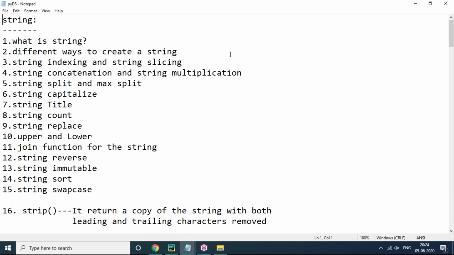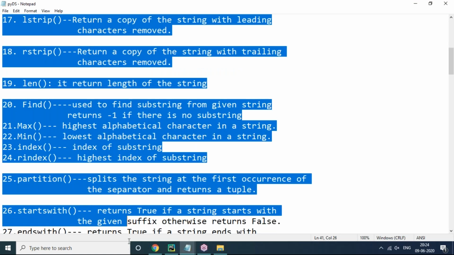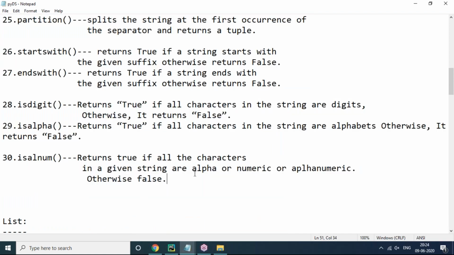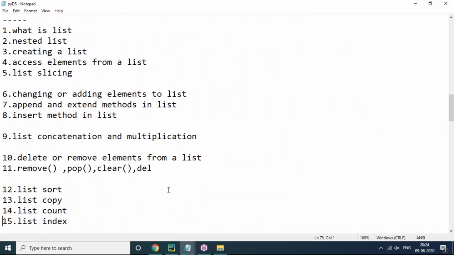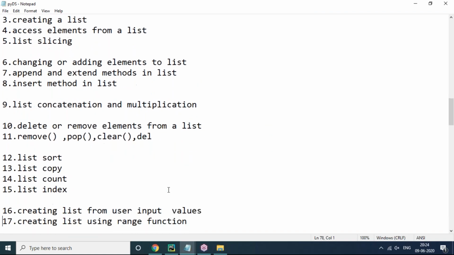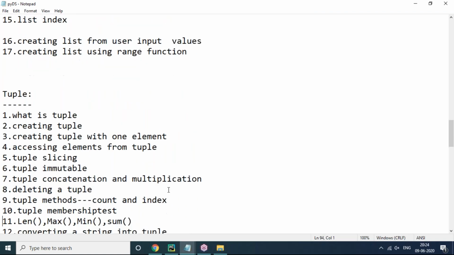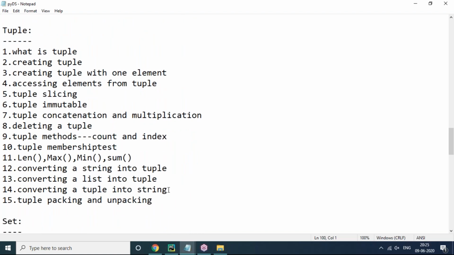Later we'll discuss. Now you can see on the string data structure, we can apply this many functionalities, around 30 functionalities I have to discuss in detail. But on list data structures, this many operations we can apply. And also on tuple data structure, this many functionalities we can apply.